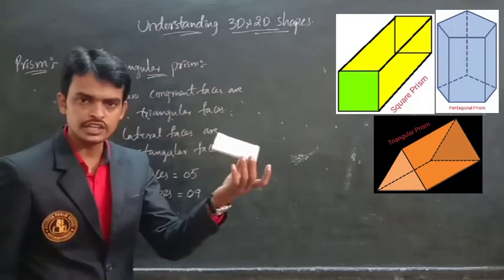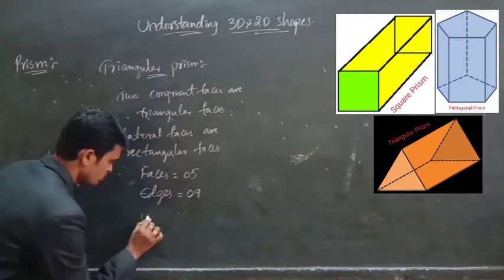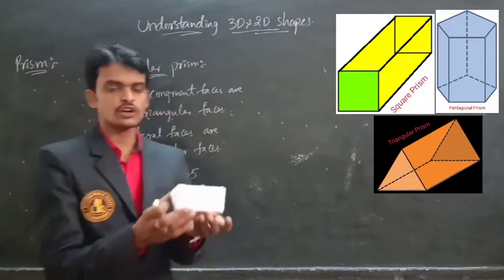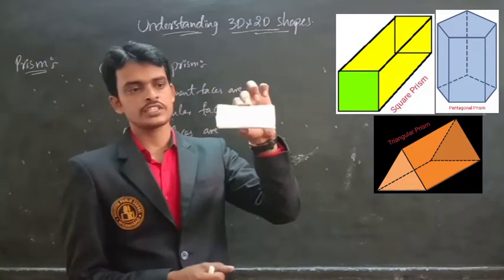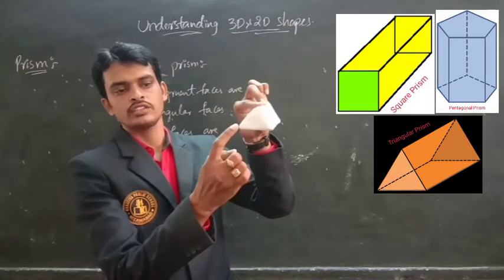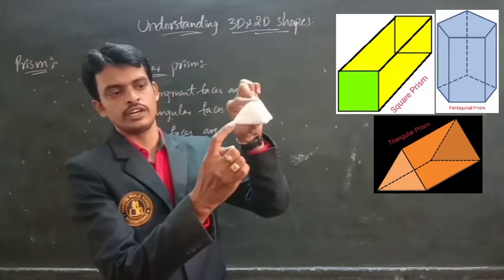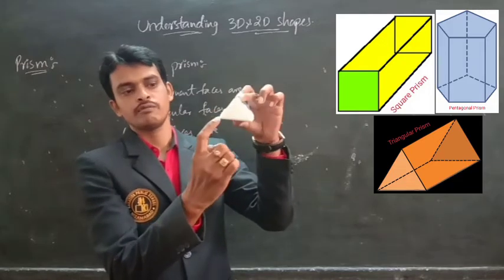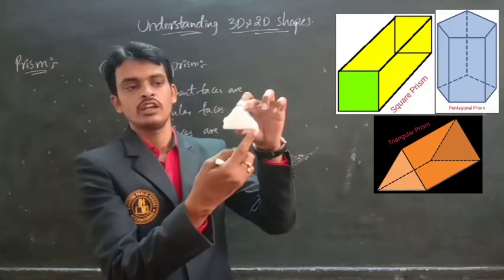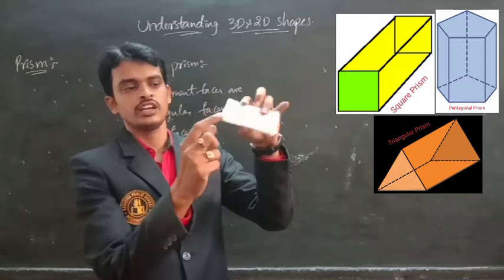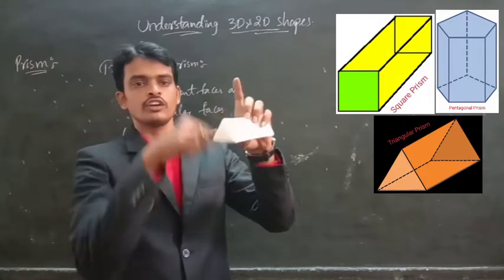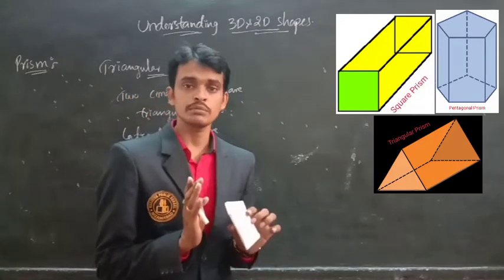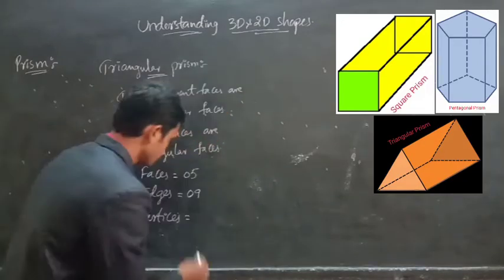Next, vertices, nothing but corners. Let us count the corners of this triangular prism. Here, see, look at here. 1, 2, 3 corners. Here 3 corners, and here also 3 corners. Moreover, is there any corner here? No. So total 6 corners, nothing but 6 vertices.